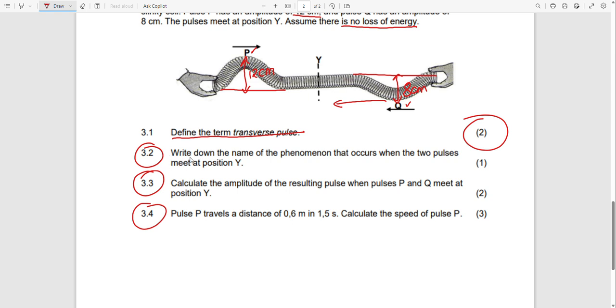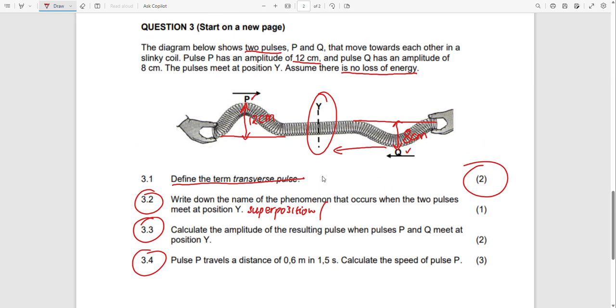They say 3.2, write down the name of the phenomenon that occurs when the two pulses meet at position Y. What is that phenomenon? It is the phenomenon of superposition. So what type of superposition? When they meet here, this one is a destructive interference. That is the type of phenomenon that occurs.